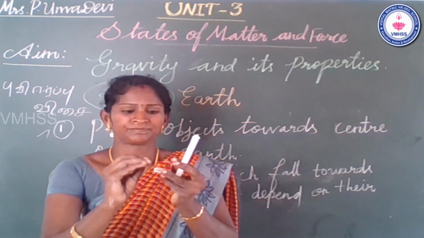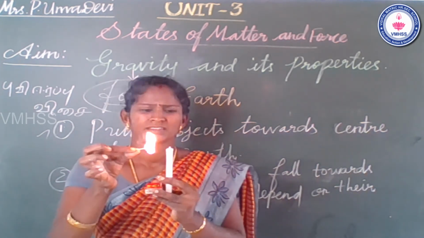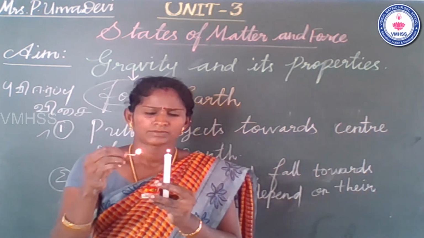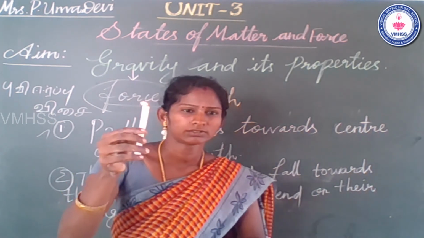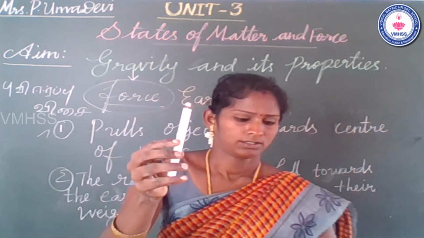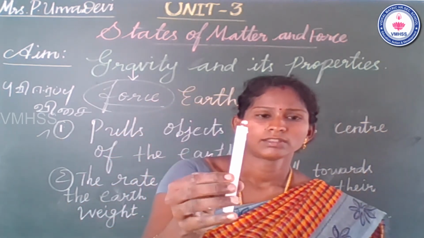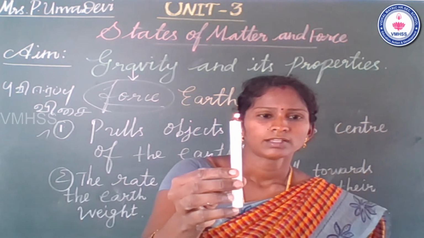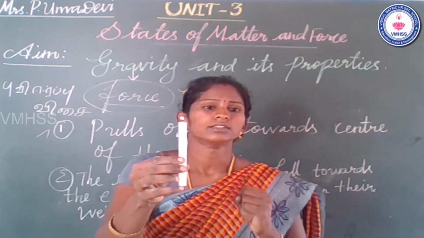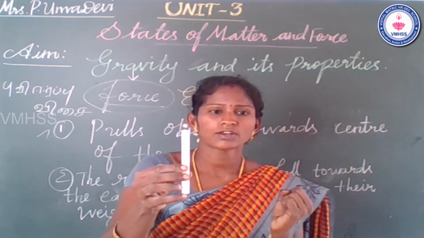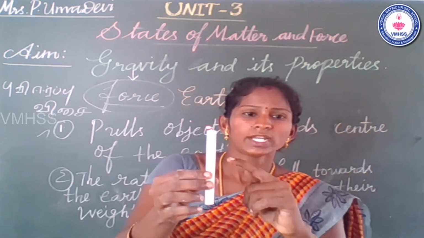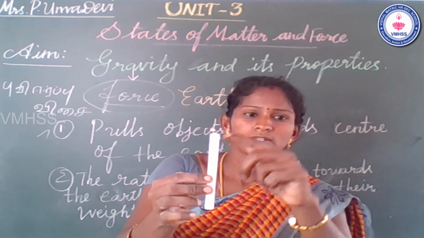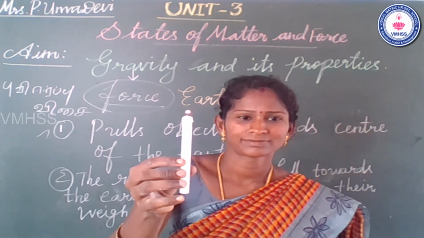Okay, students. Now the flame is burning. Students, all objects are pulled towards the earth, which is called gravitational force. Already we learned. Do you think why does the flame burn in the upward direction?